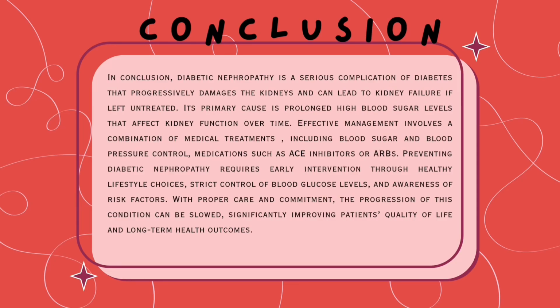In conclusion, diabetic nephropathy is a serious complication of diabetes that progressively damages the kidneys and can lead to kidney failure if left untreated. Its primary cause is prolonged high blood sugar levels that affect kidney function over time. Effective management involves a combination of medical treatments, including blood sugar and blood pressure control, and medications such as ACE inhibitors or ARBs. Preventing diabetic nephropathy requires early intervention through healthy lifestyle choices, strict control of blood glucose levels, and awareness of risk factors. With proper care and commitment, the progression of this condition can be slowed, significantly improving patients' quality of life and long-term health outcomes.